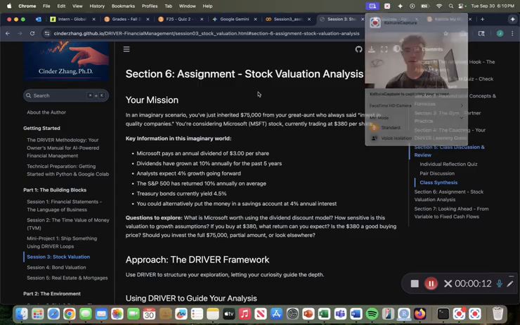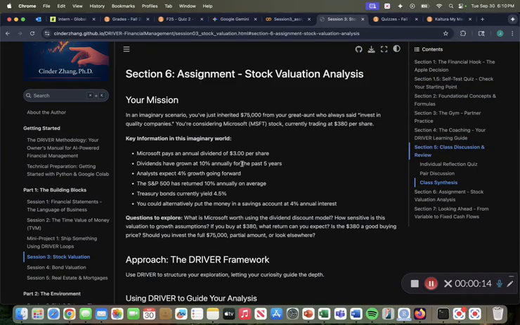For this assignment, we have a scenario where we inherited $75,000 from our great aunt who always said invest in quality companies. One of the companies we were considering is Microsoft, and we're looking at the stock here, which is at this point in time, at least for this assignment, trading at $380 per share.